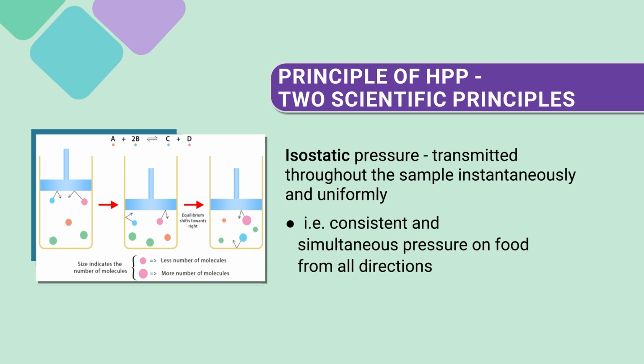The second principle is isostatic pressure. What does it mean? It means that the pressure is being transmitted. For example, with that piston and the system, whatever the volume inside, we put pressure on it. Is the pressure uniformly distributed to all points within the system or not? We want this process to be such that the pressure is distributed uniformly and instantly, throughout the sample, instantaneously and uniformly.